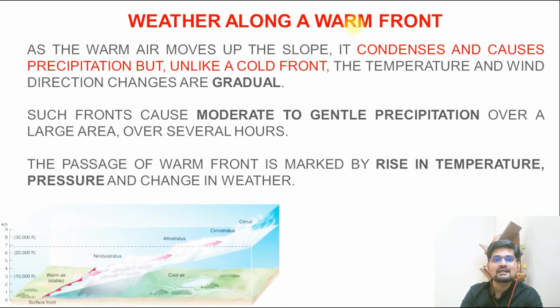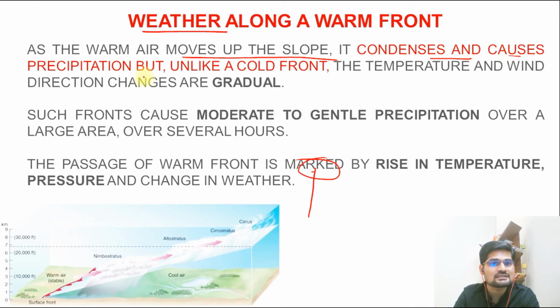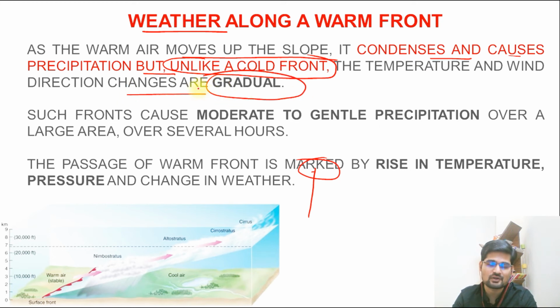So as you understand, what is the weather condition along this warm front? As the warm air moves up the slope, what happens? If it is moving up, then at a particular point, it reaches a dew point, it condenses and causes precipitation, but not like the cold front. The temperature and wind direction change gradually. That is important because it is weaker, right? Such fronts cause moderate to gentle precipitation only.